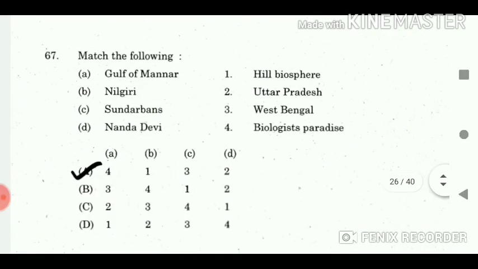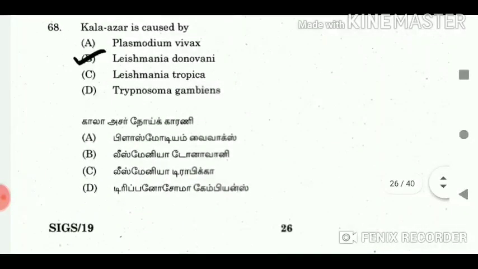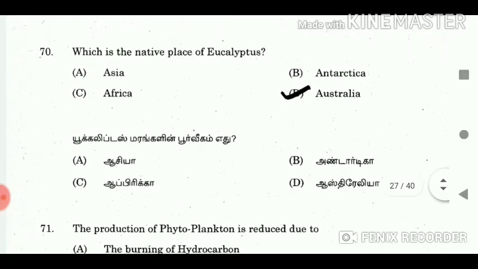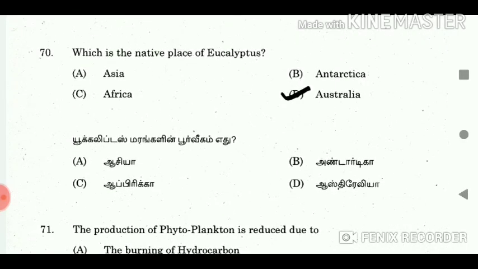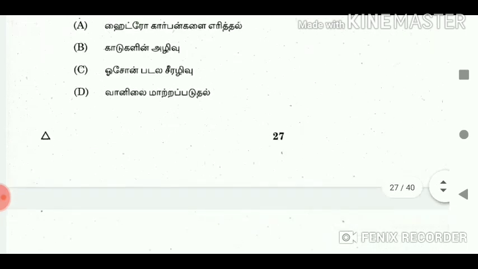67. Match the following. Answer A4, B1, C3, D2. 68. Kala Azar is caused by? Answer Leishmania donovani. 69. Which one is the longest river in peninsular India? Answer Godavari. 70. Which is the native place of eucalyptus? Answer Australia. 71. The production of phytoplankton is reduced due to? Answer depletion of ozone layer.